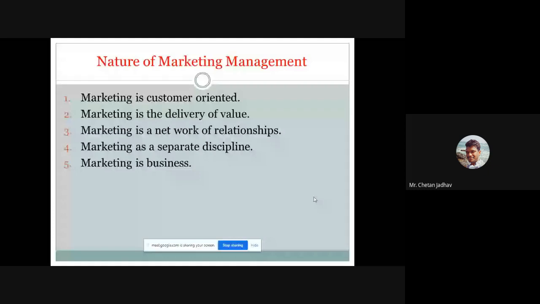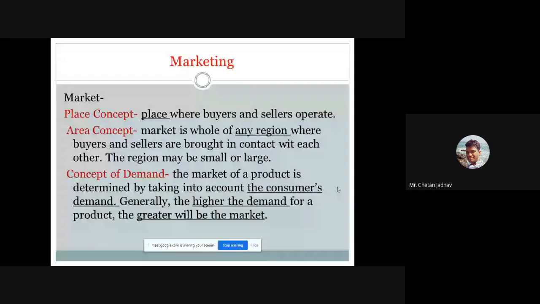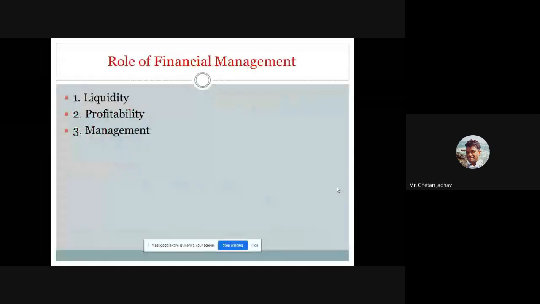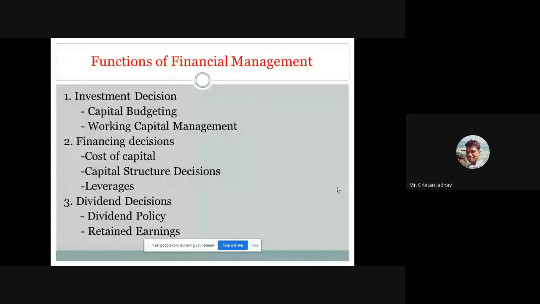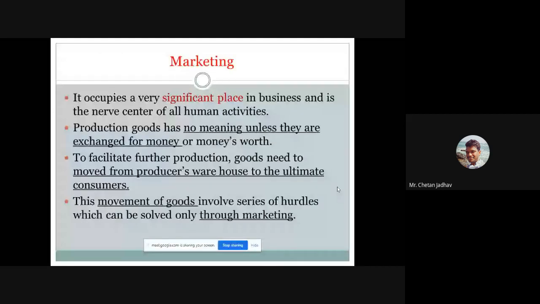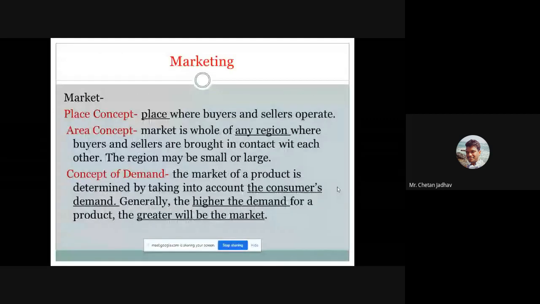Okay, so for today's lecture I think this is enough. Today we have seen the finance management part, then the role of finance management, then the functions of financial management, then what marketing is in terms of demand and supply.